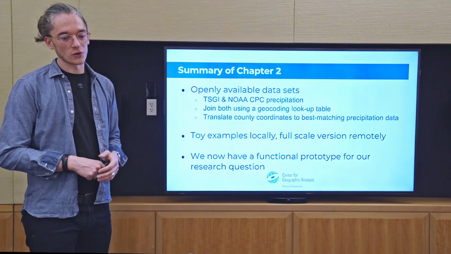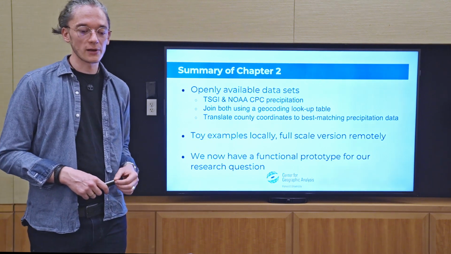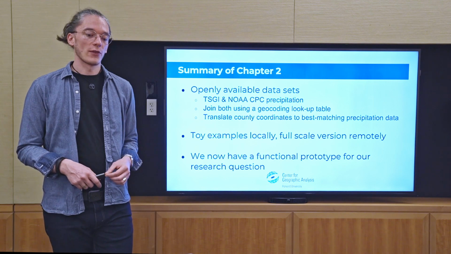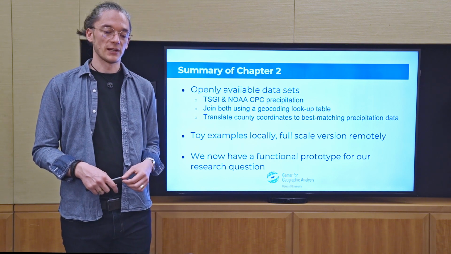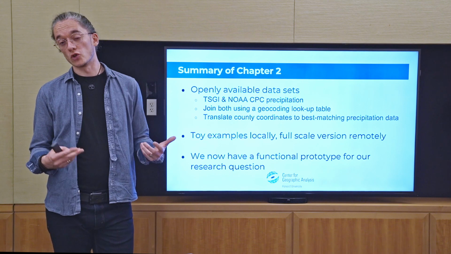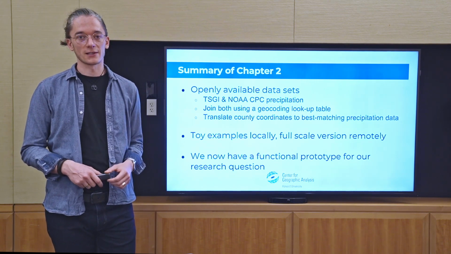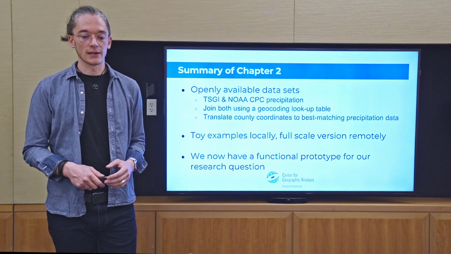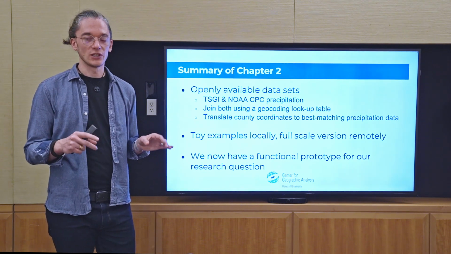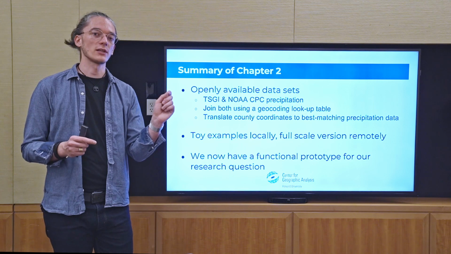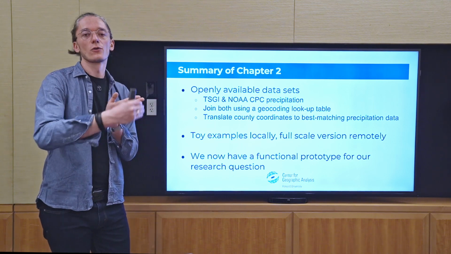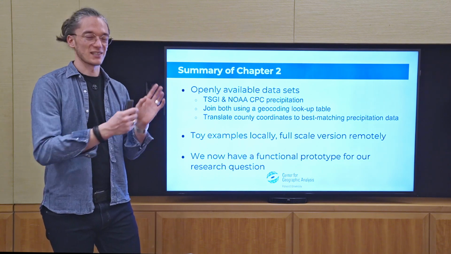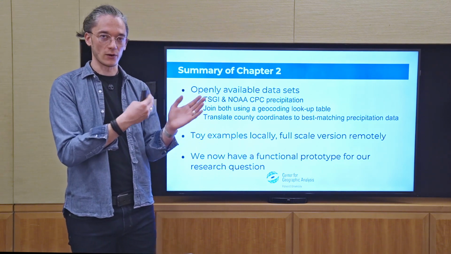In the summary of Chapter 2, we looked into the openly available datasets, the Twitter Sentiment Geographical Index and the NOAA CPC precipitation dataset. We learned how to join them using a join table that comes from geocoding. And we also discussed the necessity to translate the coordinates of the counties to the grid-shaped data from the precipitation data, because the counties won't match perfectly with the grid of the precipitation data.